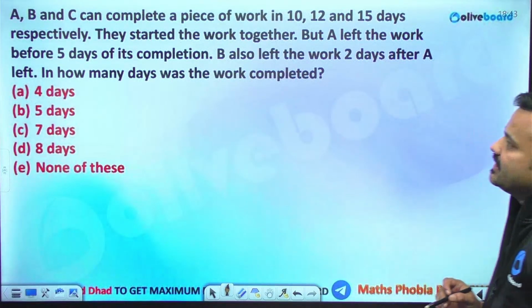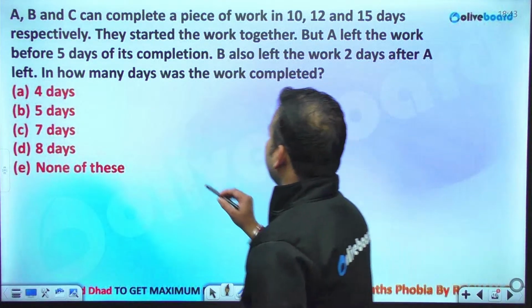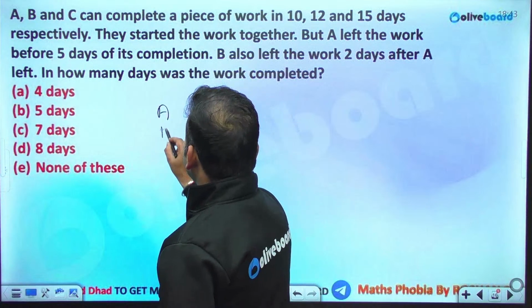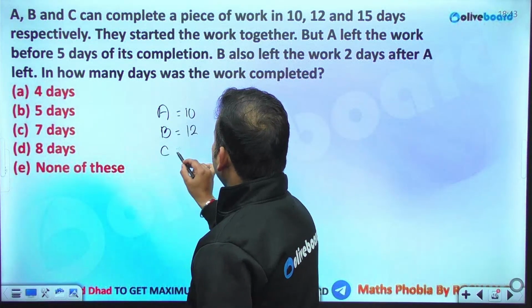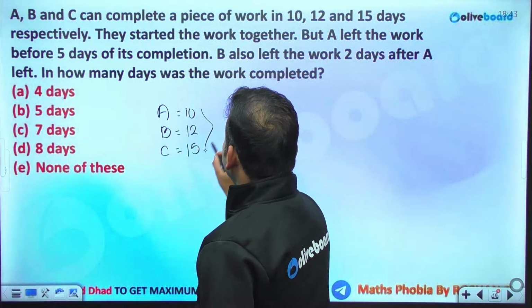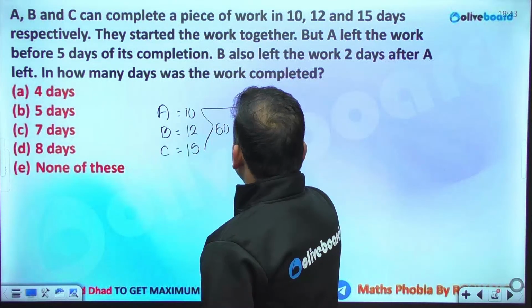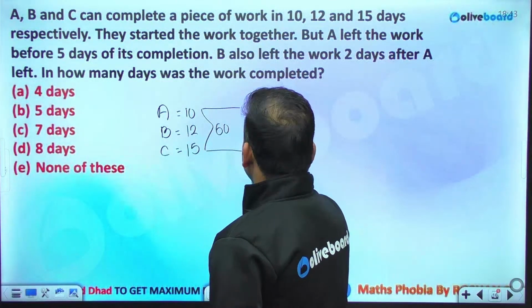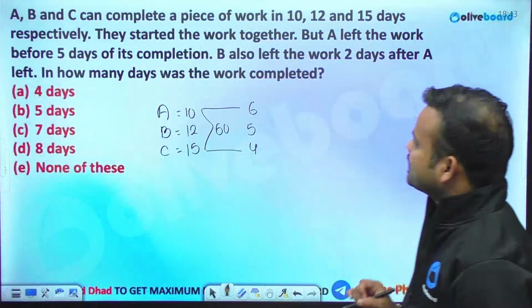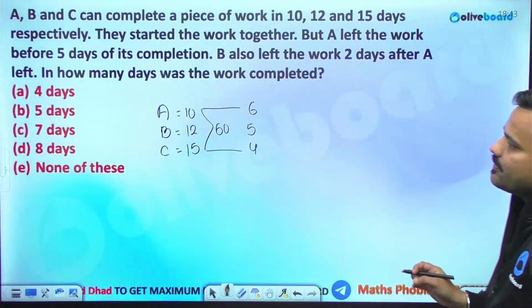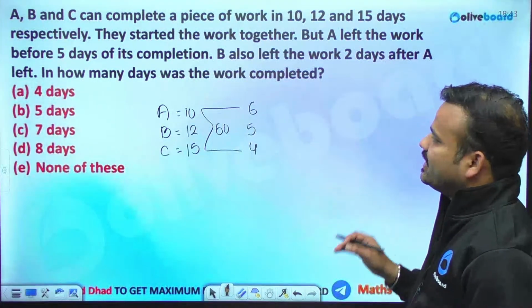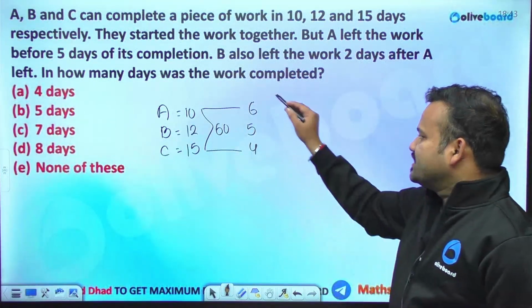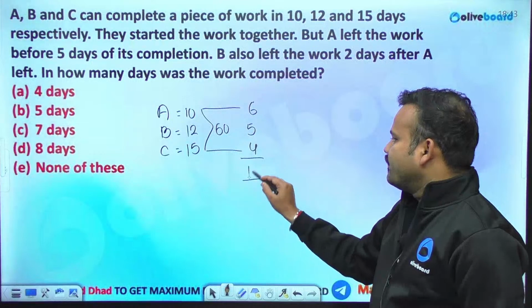A, B, C can complete a piece of work in 10, 12 and 15 days. So this is A, B and C. They can complete the entire work in 10, 12 and 15 days. Considering the total efficiency is 60, this is 6, this is 5 and this is 4. Fine. They started the work together, but A left the work before 5 days of its completion. B also left the work 2 days after A left. Okay. So basically they are having an entire efficiency of 15.